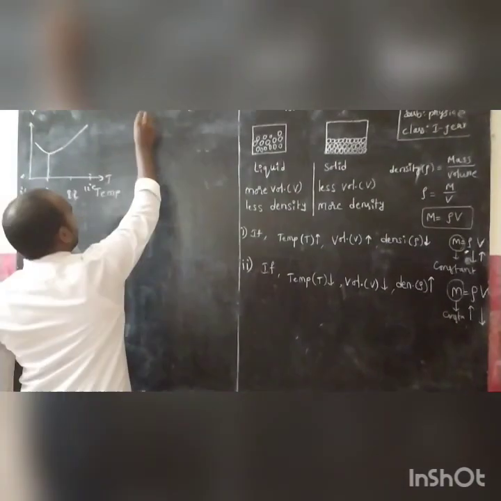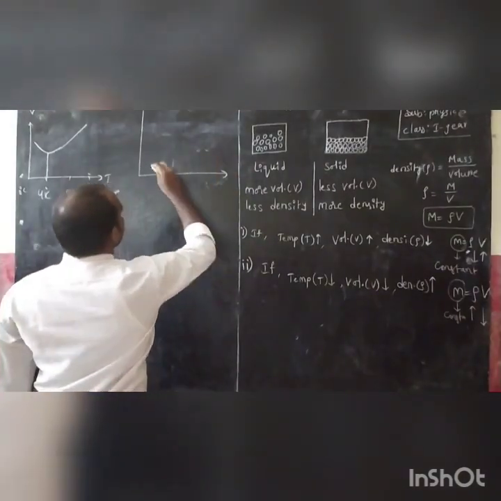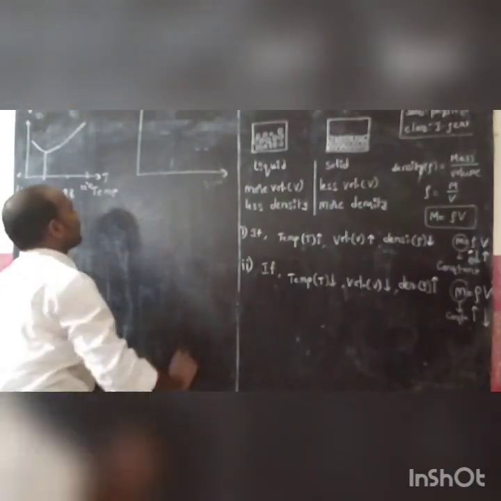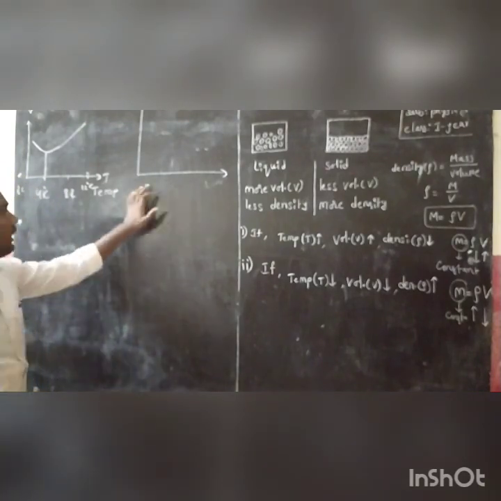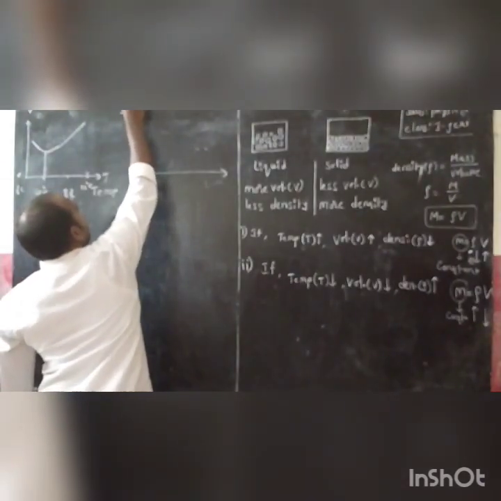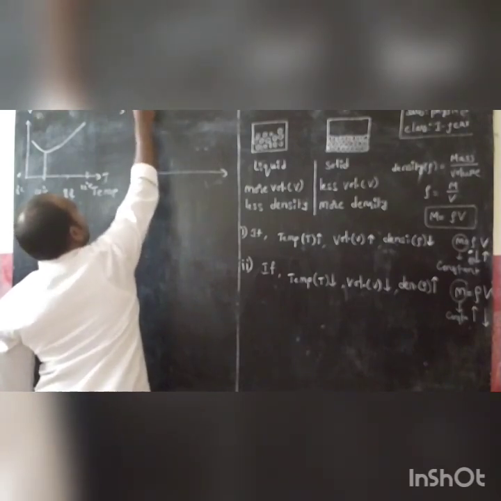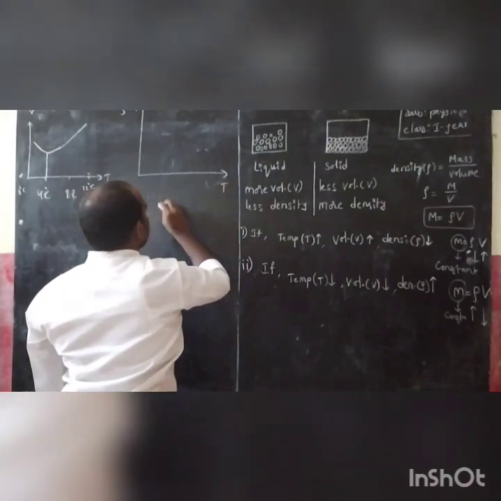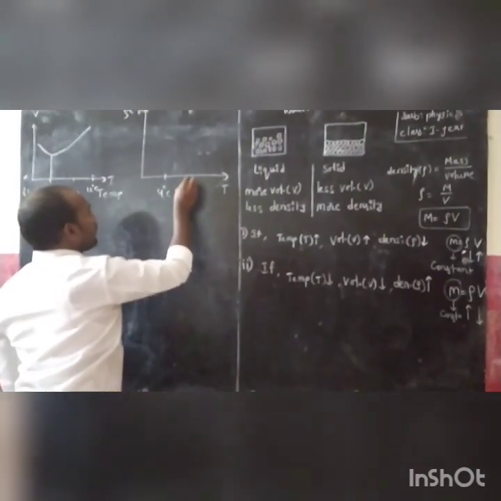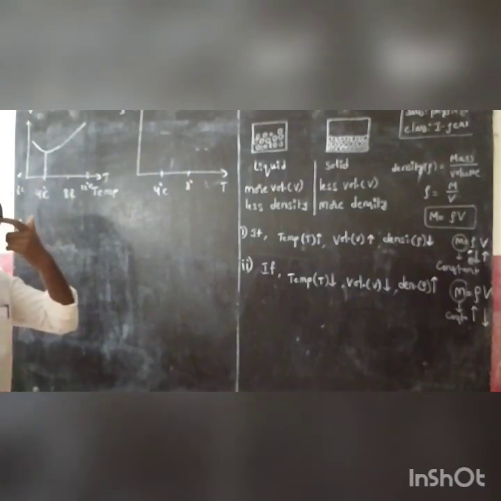And now note the density. This is the density in kg per meter cube graph, and this is temperature. This is 4 degree centigrade, this is 8 degree centigrade. Is it clear? This is the density graph.